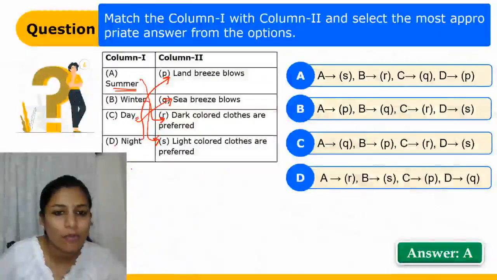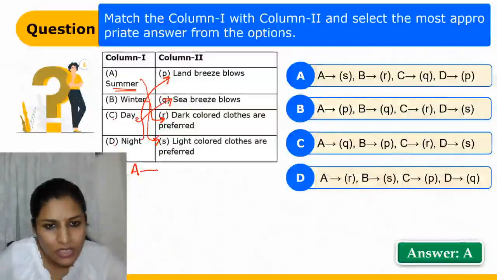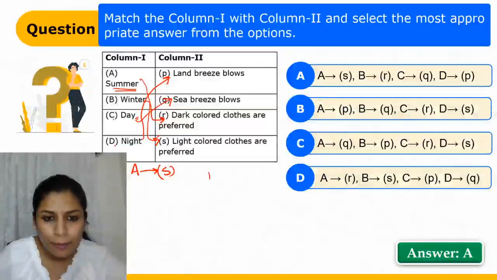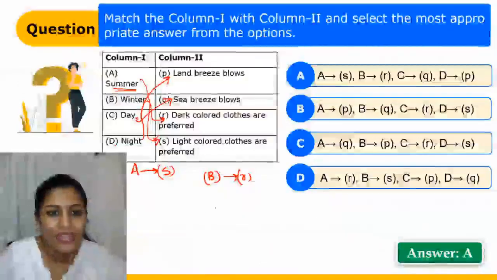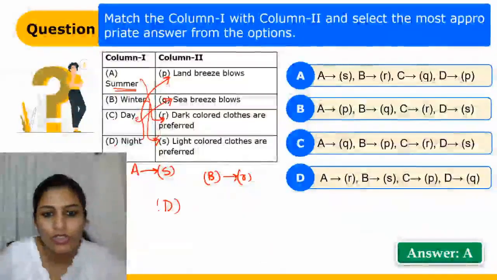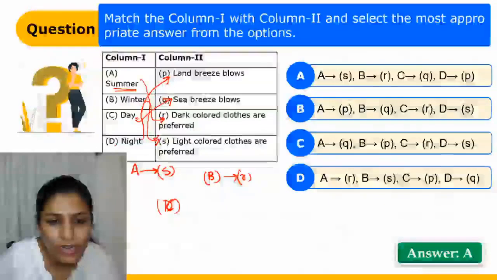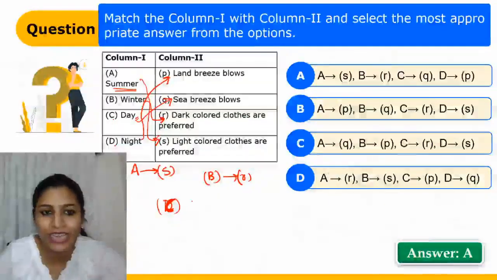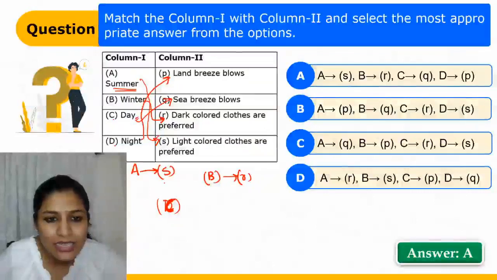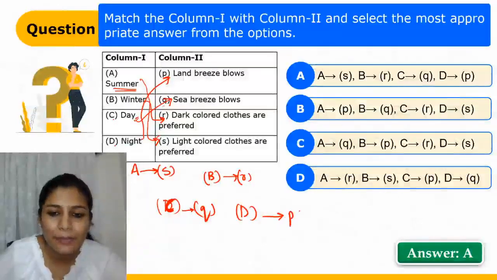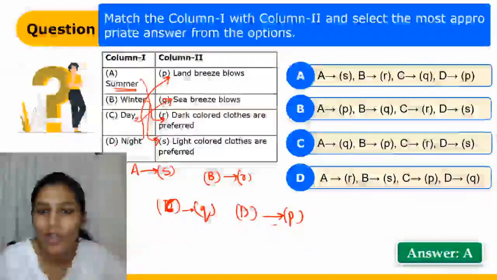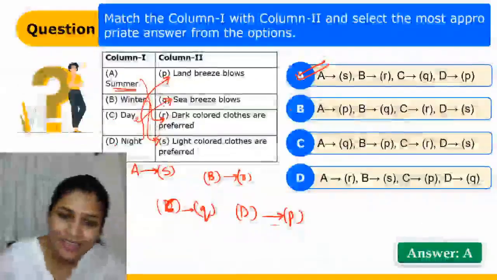So according to this, A I have matched with light colored clothes, that is S, and B I have matched with dark colored clothes, which is R. And then in the daytime I have told you the air is going to blow from sea to land, so C is Q, and then for D the option is P. So if you check, option A is correct according to this.